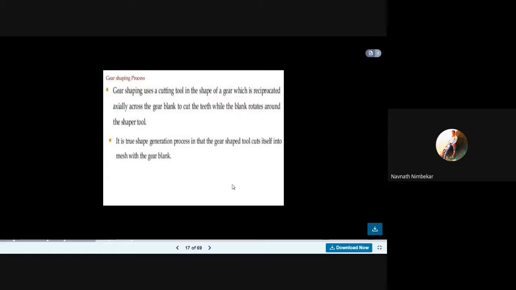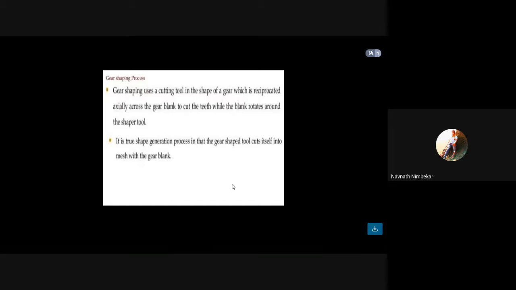Gear shaping use a cutting tool in the shape of the gear, which is reciprocate axle cross the gear blank to cut the teeth while the blank rotate around the shaper tool. It is true shaper generation process in that the gear shaper tool cut itself into mesh with the gear blank.